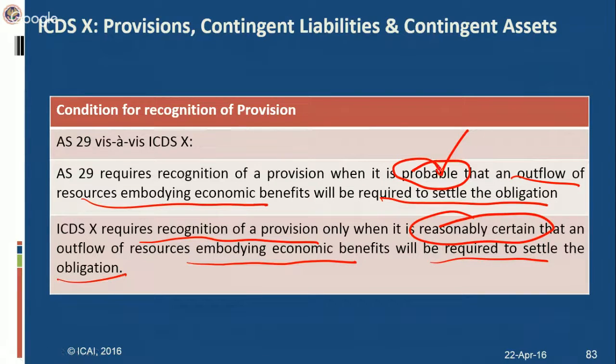Therefore, as per AS 29, you tend to recognize a provision earlier. When there is a probability, you recognize it. Here, I have to wait till the time it is reasonably certain. Therefore, the recognition of a provision is postponed, which would result in higher taxable income at an earlier stage.